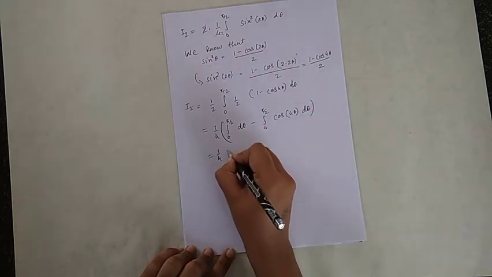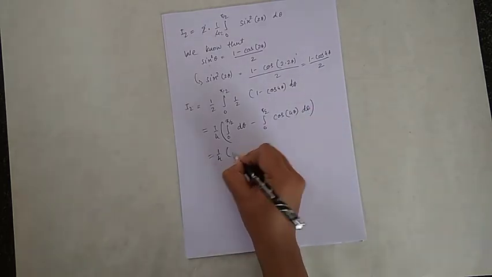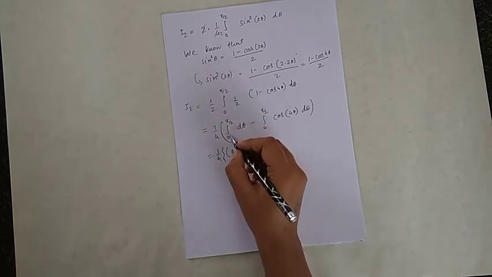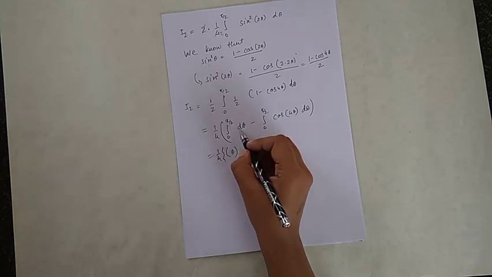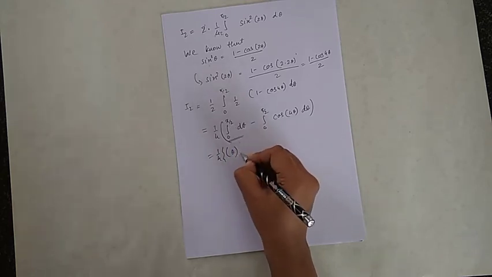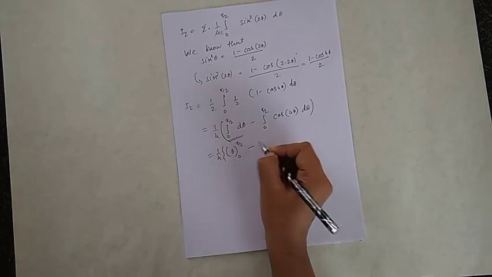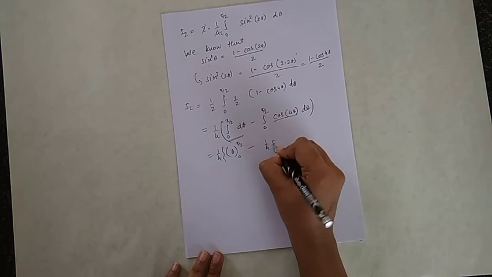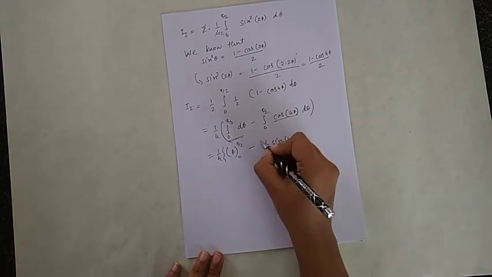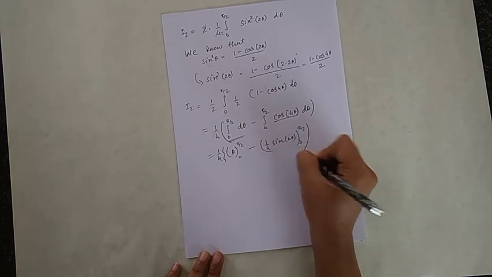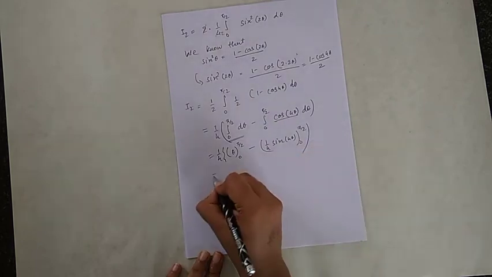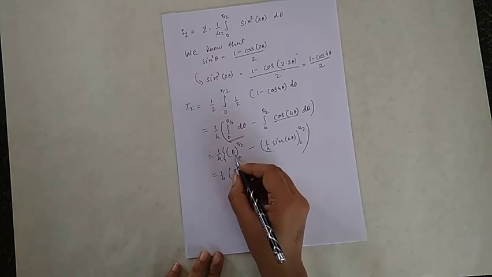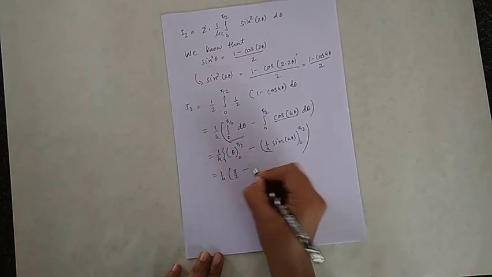So 1 by 4, and here the value is theta. Integration with 0 to pi by 2, value of this integration is theta with limit 0 to pi by 2, minus integration of cos 4 theta is 1 by 4 sine 4 theta, with limit 0 to pi by 2. So 1 by 4, put theta equal to pi by 2, so pi by 2; when you put 0, term becomes 0.